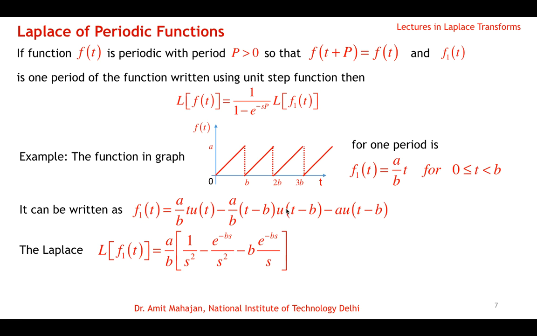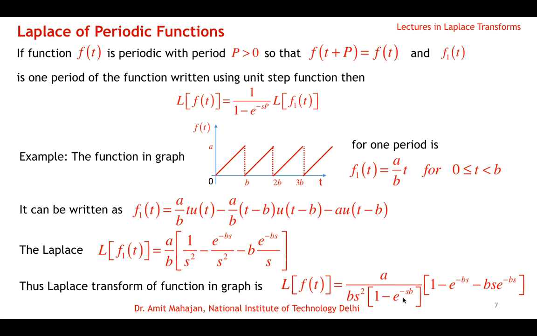For (t minus b) u(t minus b), if we take the Laplace, then we will get e raised to power minus bs times Laplace of t, which is 1 by s square. Similarly here it will give e raised to power minus bs with Laplace of 1 as 1 by s. So we have the Laplace for a function of one period as this. Here s square we can take outside, and then the Laplace of the complete function f(t) will be 1 over 1 minus e raised to power minus sp. Here the period p is b, so 1 over 1 minus e raised to power minus sb will be multiplied.